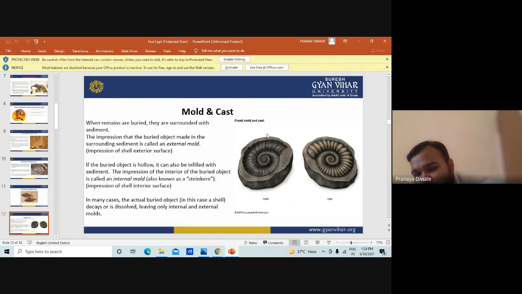I can show you what is the mold and what is the cast. If this charger gets buried, only the outer part of this one gets buried, and you can have a hollow. You can have a fossil like this. If the internal part is also buried, then all the internal structure is also preserved as it is. So this is known as the mold and the cast.